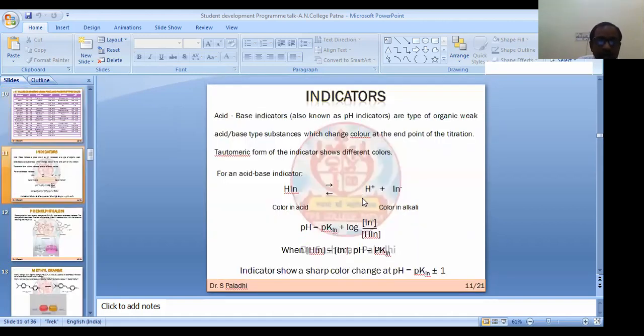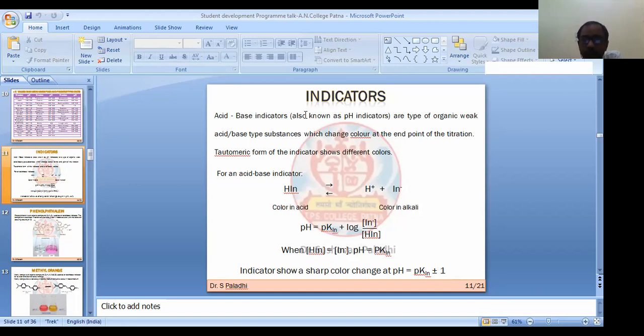So the next main thing, the most important thing, is the indicator. What is an indicator? We are going to titrate something, acid using base or base using acid. At the end point, the concentration of H plus will be equal to the concentration of OH minus.